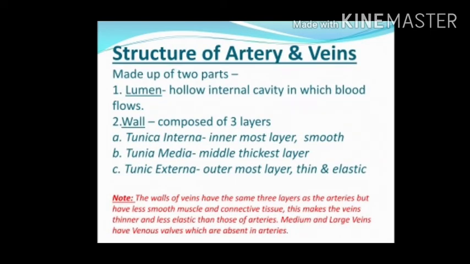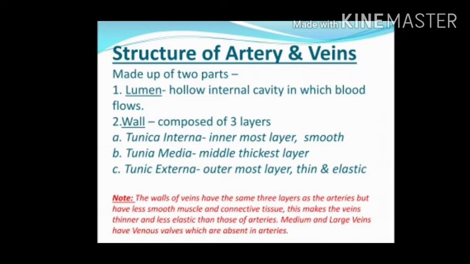Structure of artery and vein. Arteries and veins are muscular tubes having two parts, lumen and wall. Lumen is the hollow space or internal cavity in which blood flows. Wall. The wall of an artery consists of three layers.